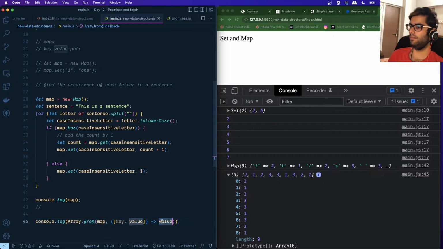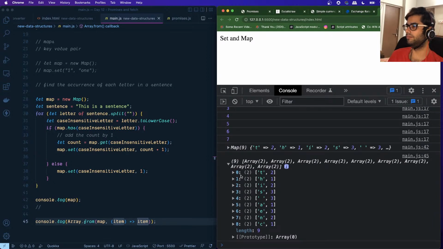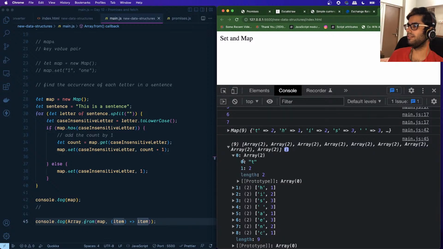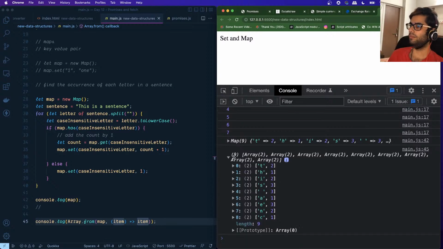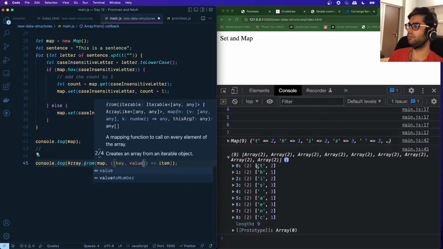Okay. Now suppose I do not destructure this. I'm just getting some item over here, and if I log it directly, it is converting that map into an array. So we're getting an array of arrays, right? So if you see, this is an array and it has all of these values, and this is internally again an array, right? Suppose I want to convert this array into an array of objects. What I can do is I can destructure this further. I can say key and value, right? So that I have access to this.